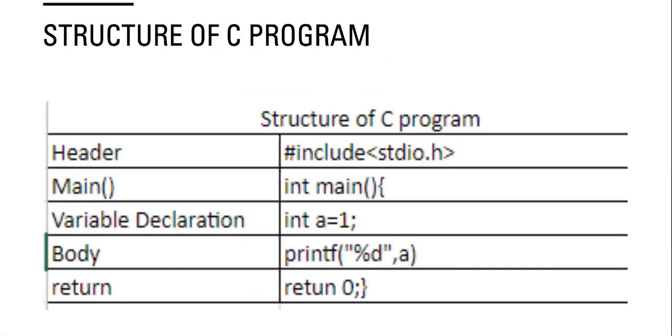And when we come to the structure of the program, the main parts are header, main, variable declaration, body, and return.